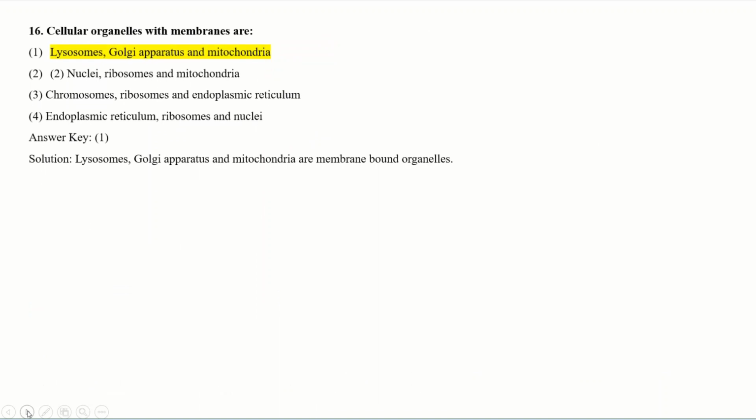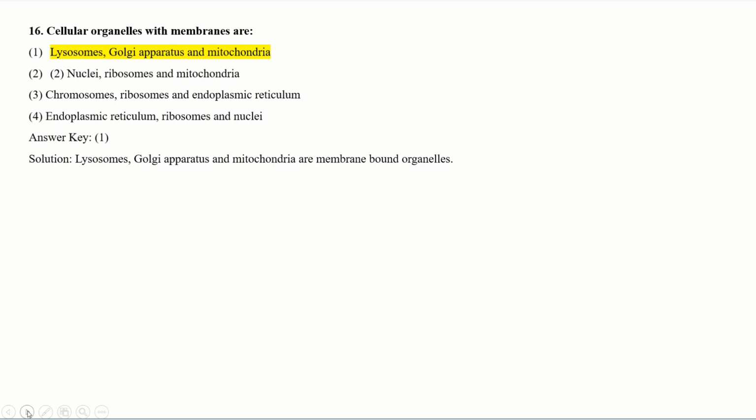Cellular organelles with membranes are... you have to find out which cellular organelles have a membrane, meaning membrane bound organelles. See the options. Lysosome, Golgi apparatus, mitochondria. In the second option, nuclei, ribosome and mitochondria.